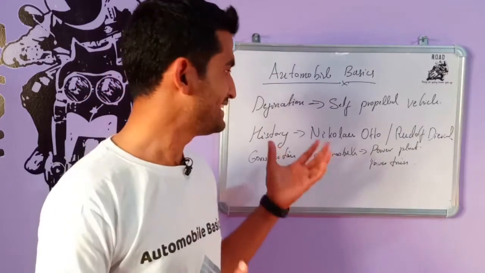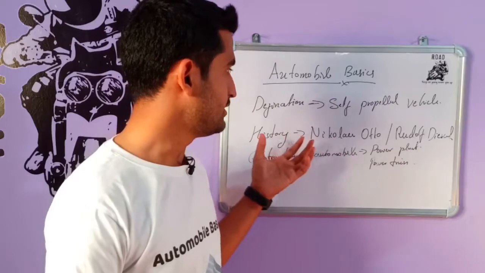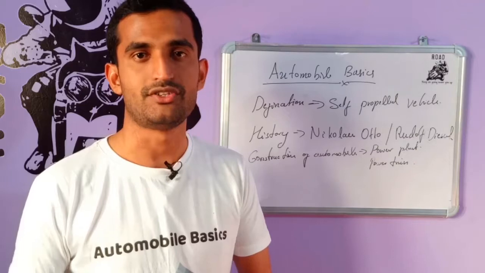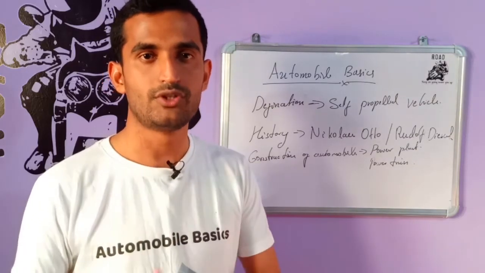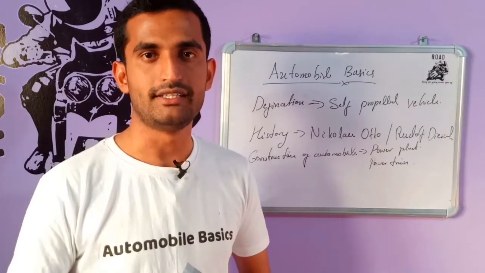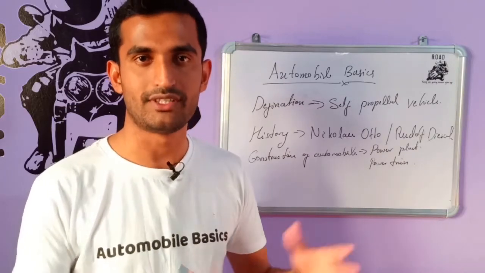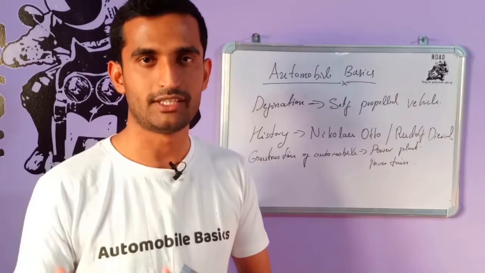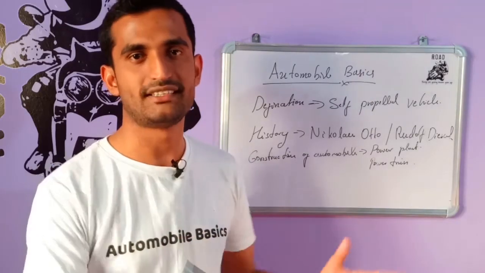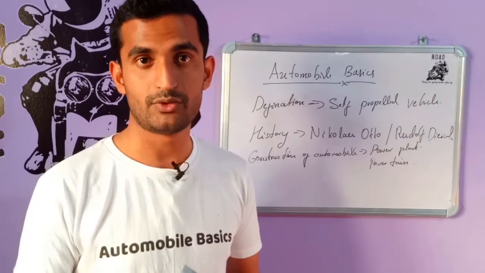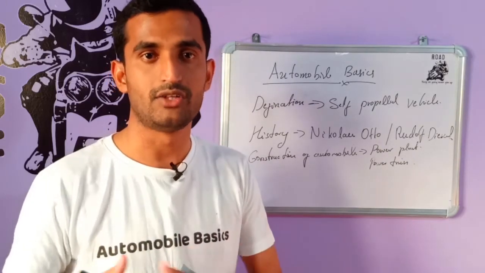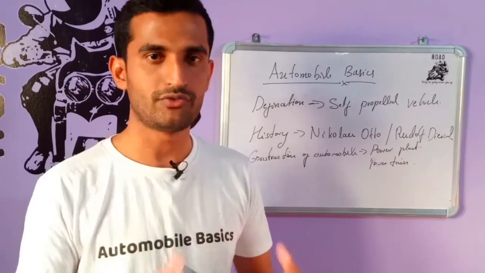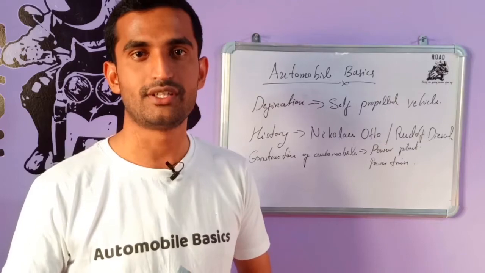Then we talk about the history of automobile. In the early 1800s, there were no vehicles for transportation and for transporting goods from one place to another. In the earlier days, people were using animals for these purposes, such as horses and some other animals, for transportation over long distances. But it was not possible for them to travel for a long time, because animals also get tired and they can't carry a high amount of goods. So these were the disadvantages during that period.